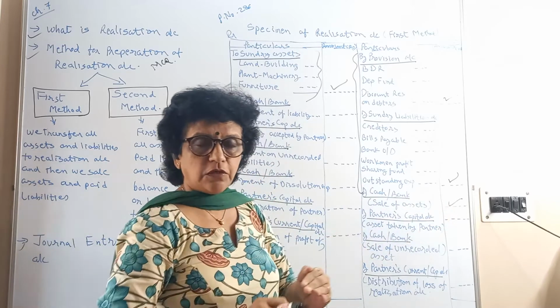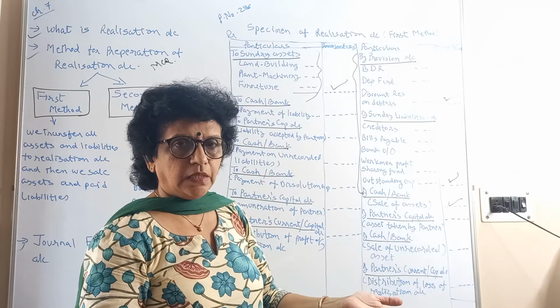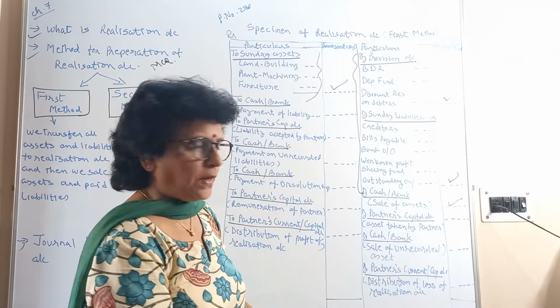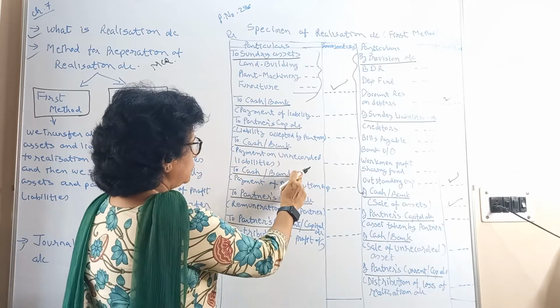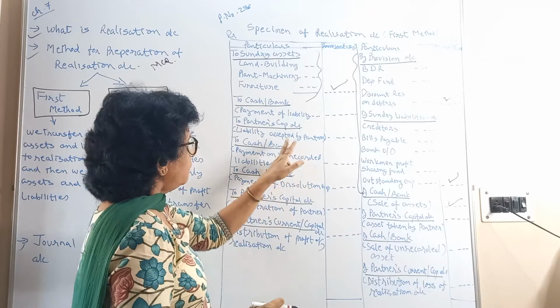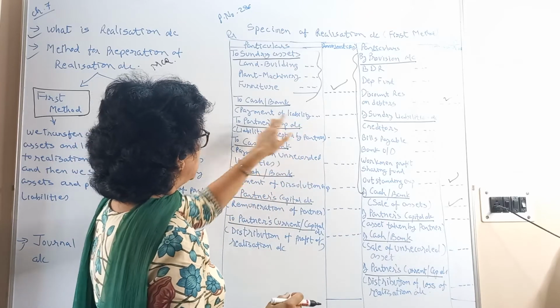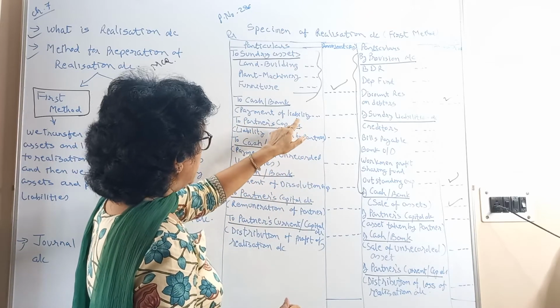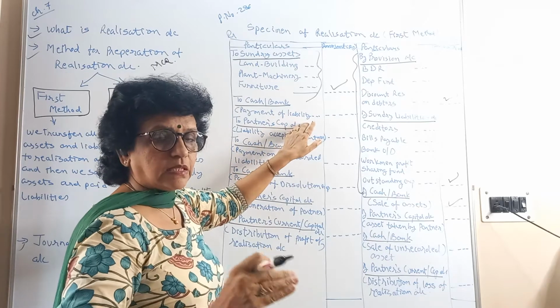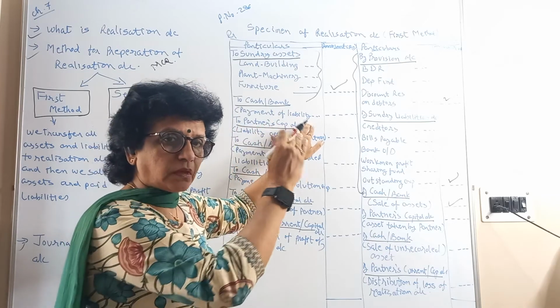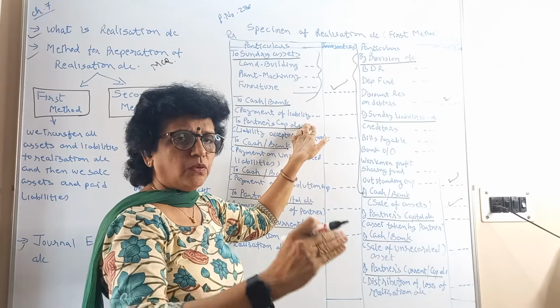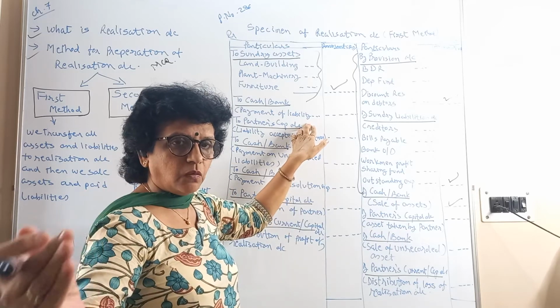Now you have received money. What will you do with that money? You have liabilities to pay. So we are now going to make the payment of all our liabilities. The payment is to be done, and again the journal entry will be realization account debit, cash and bank account credit.